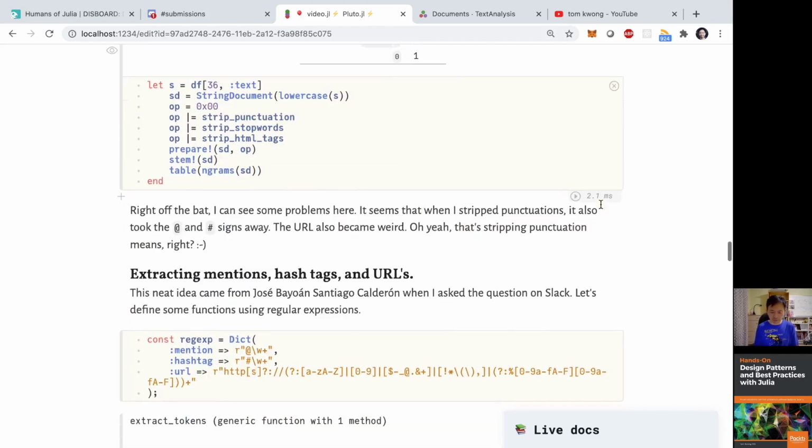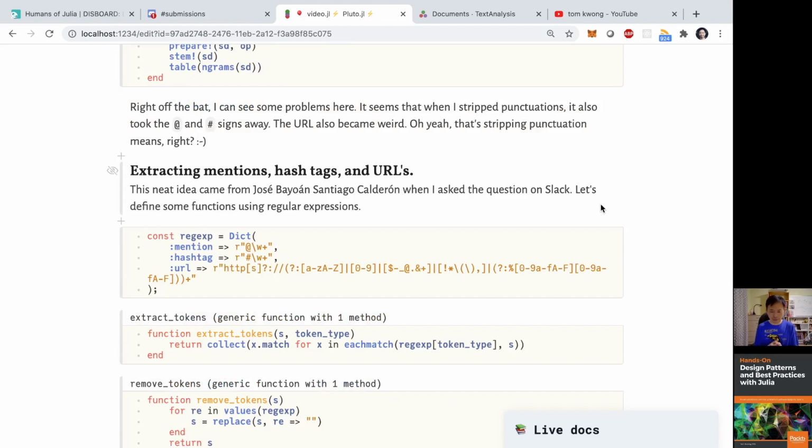What I wanted to do though is to actually remove them, right? And so this idea came from Jose when I happened to ask a question on Slack. So thank you very much, Jose, if you happen to be watching this video. So what I wanted to do is to declare some of these regular expressions in such a way that I can either extract the particular special token out to a different variable, or I can remove them as I want to, right?